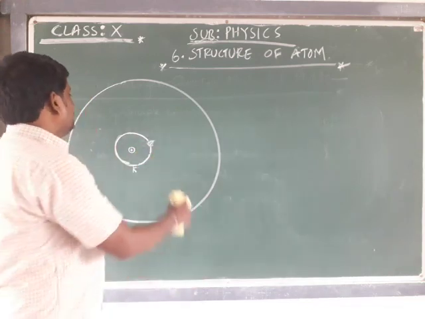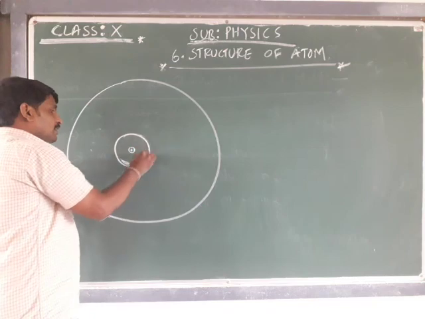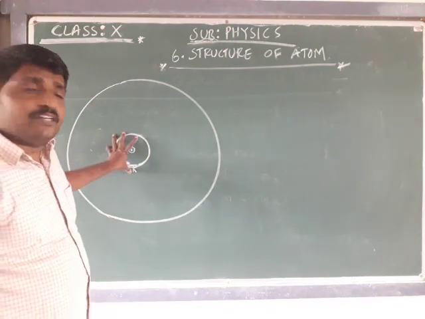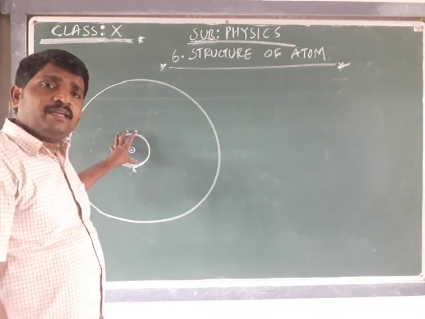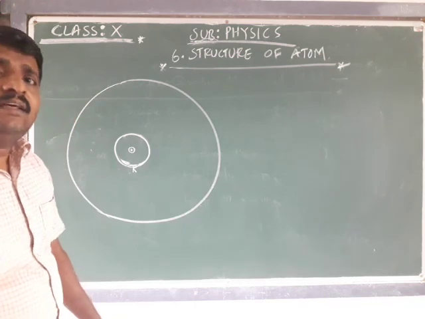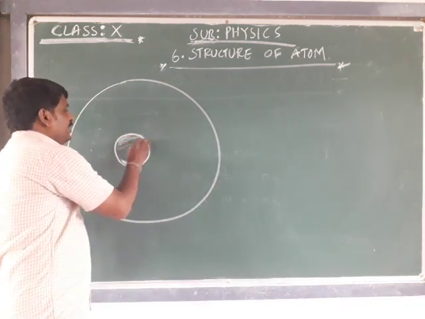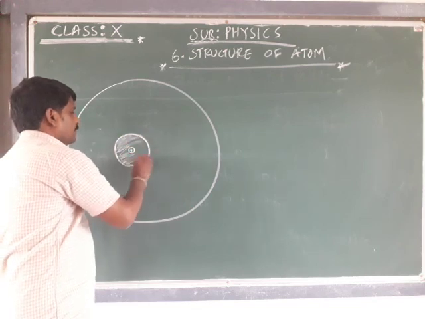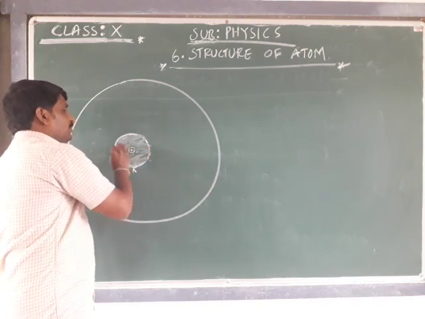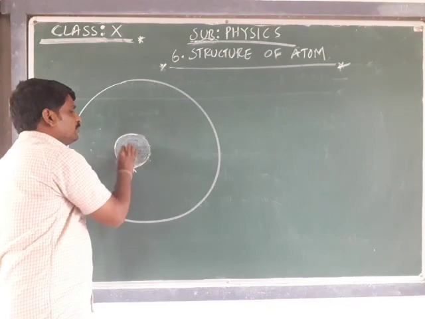So Schrödinger suggested, according to his theory, that instead of assuming the electron is revolving in fixed orbits, the electron is revolving in a specific region around the nucleus. In this region only the electron is going to revolve.